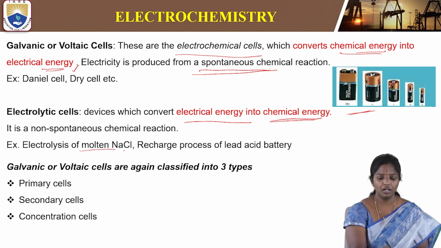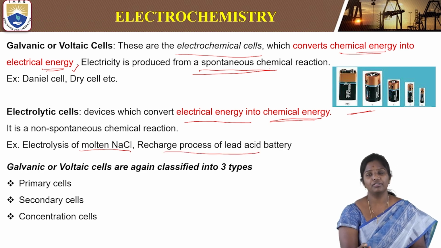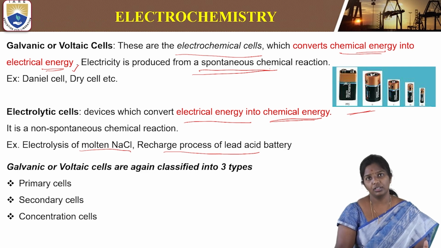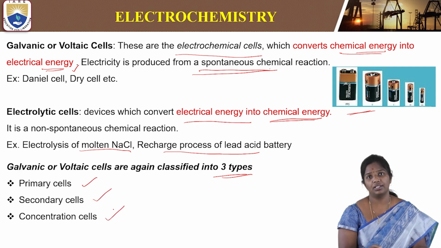So examples are the electrolysis of molten NaCl, then the recharge process of a lead acid battery. So in this, we understood what galvanic or electrolytic cells are. There are different types of galvanic or voltaic cells. There are three types: primary cells, secondary cells, and concentration cells.